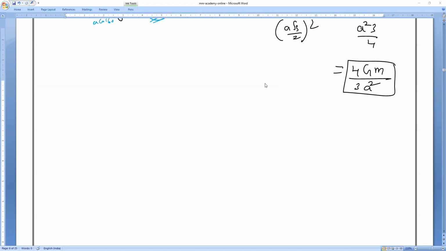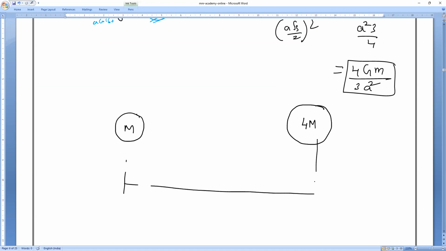Okay. Now, I will give you the question. You all try. If you try this one, I will make it. So this concept, 9th class, those who are my old students, I have taught you. Let me take this mass as capital M, and another mass is 4 times capital M, and the distance between them is 9 centimeters.